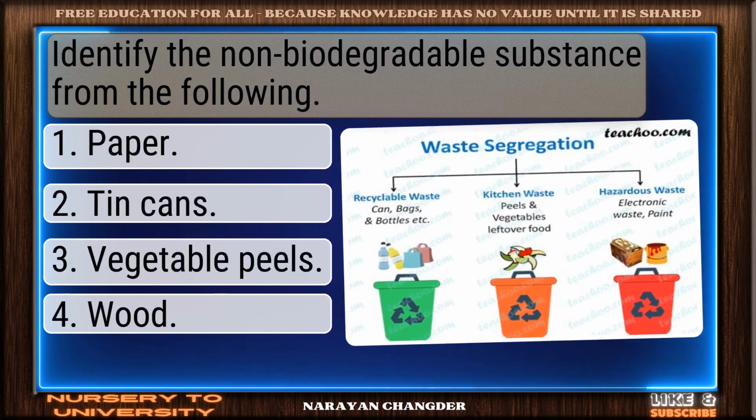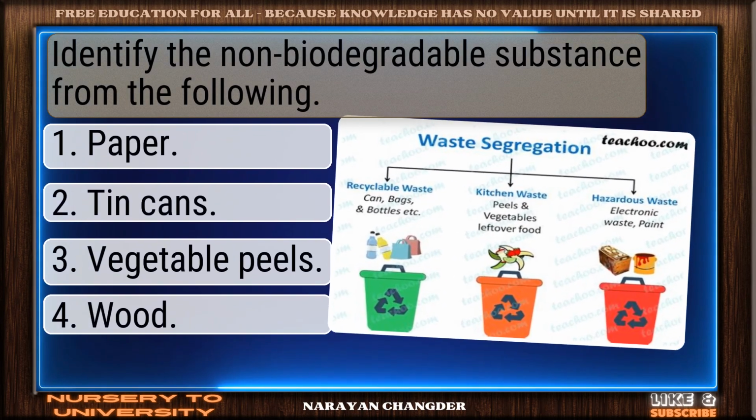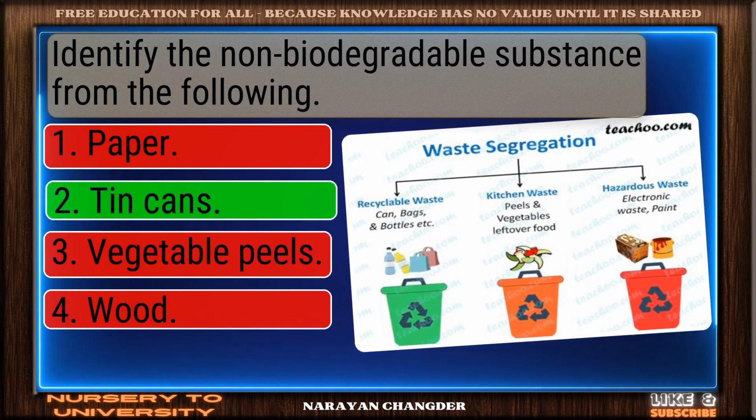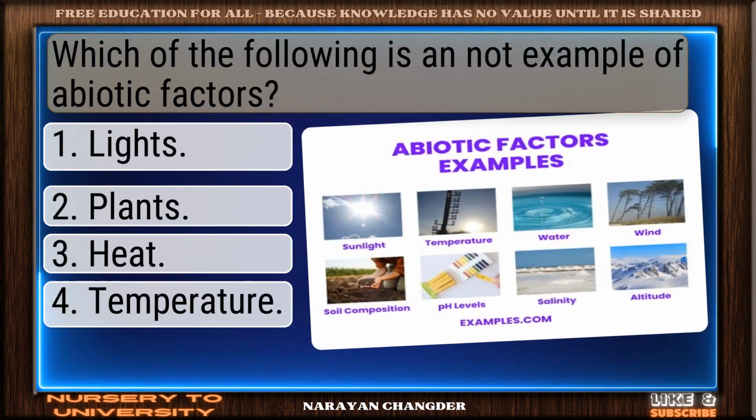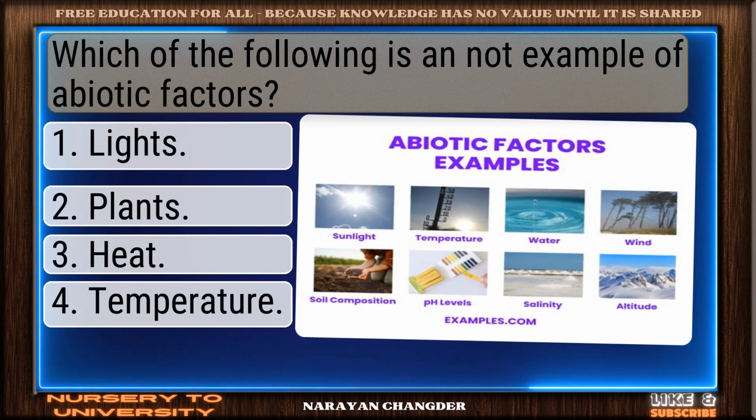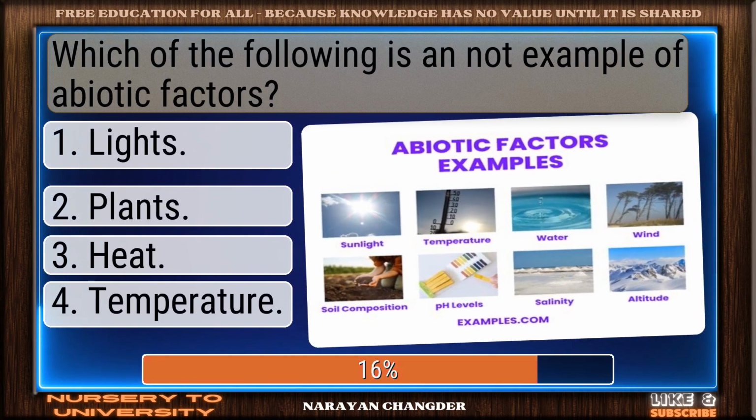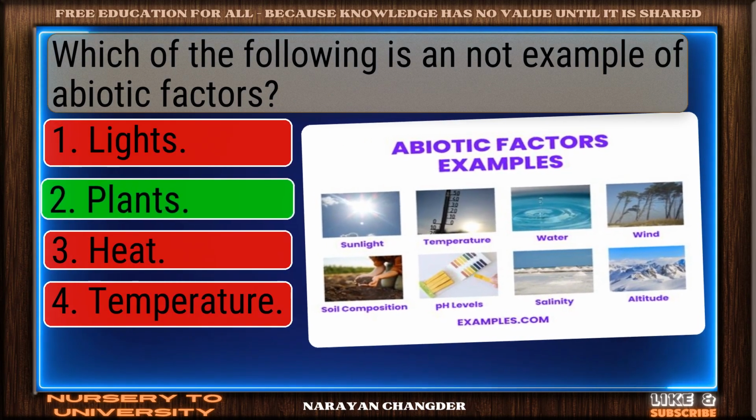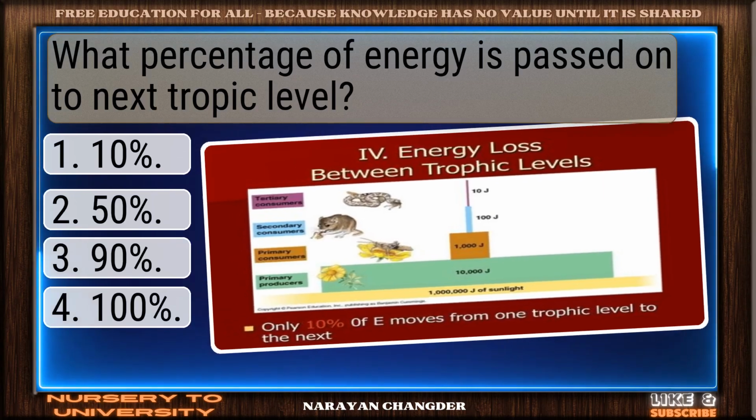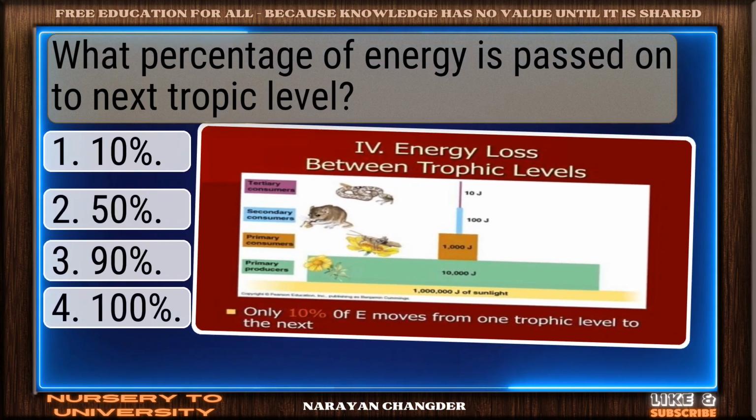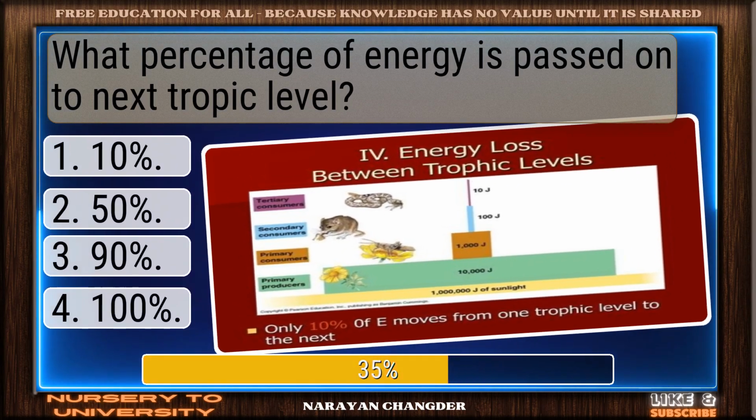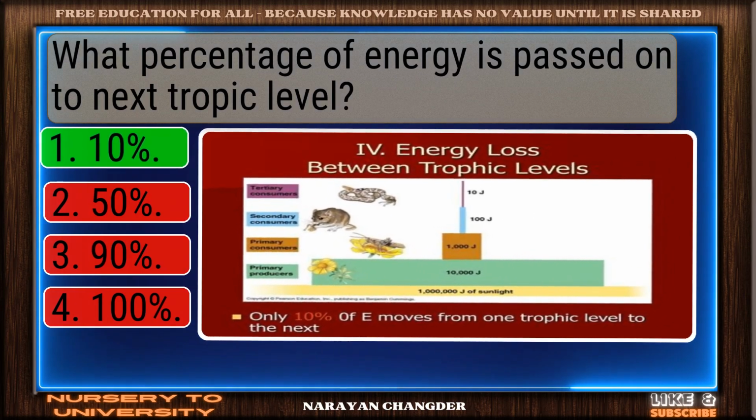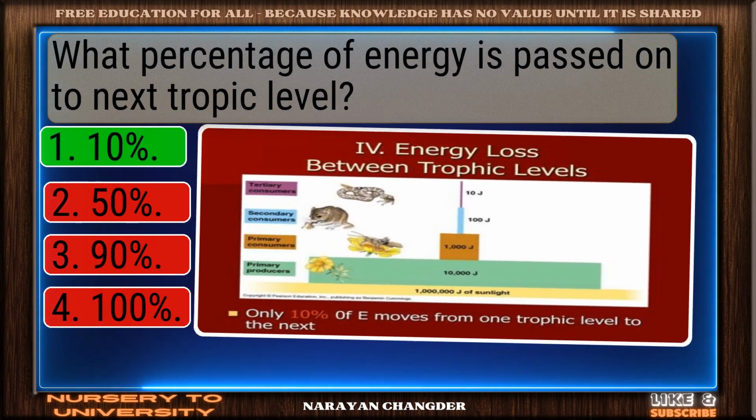Identify the non-biodegradable substance from the following. Well done. Tin cans is right. Which of the following is not an example of abiotic factors? Nice work. Plants fits perfectly. What percentage of energy is passed on to next trophic level? Correct response. 10% is accurate.